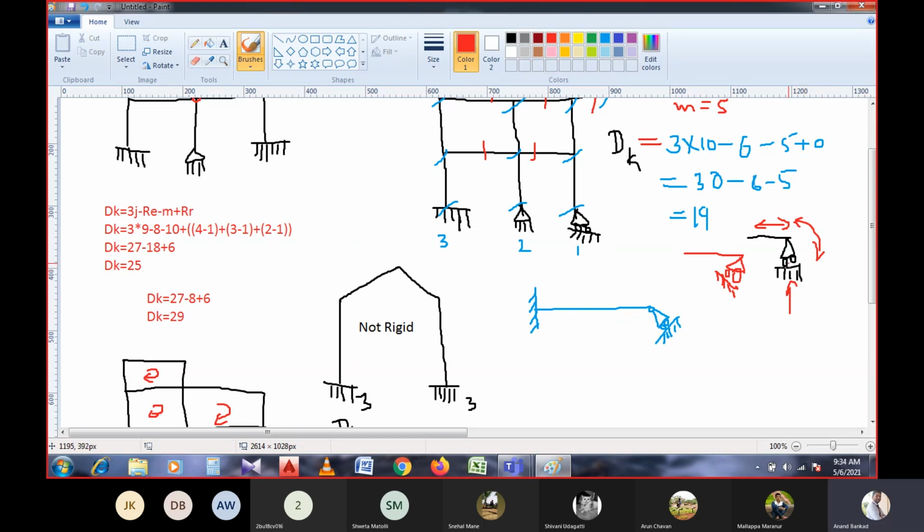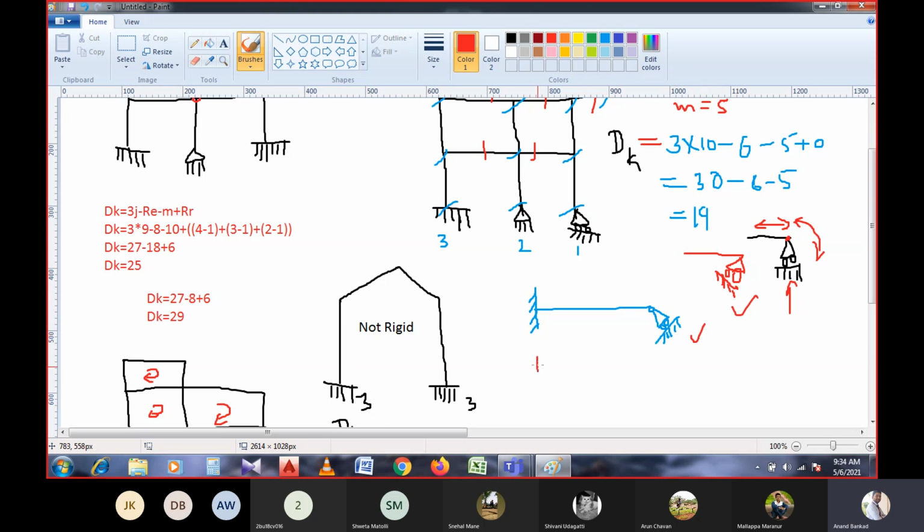Since at this point it is allowed to move with its z axis, the rotation is allowed and the movement is allowed in the x axis, right? So we can have this support in this manner also or in this manner also, both of these.